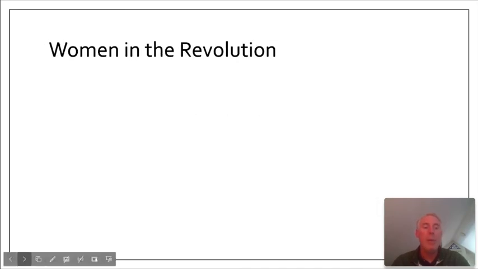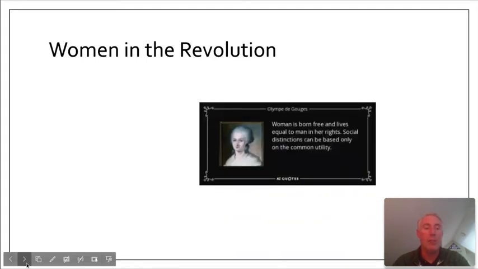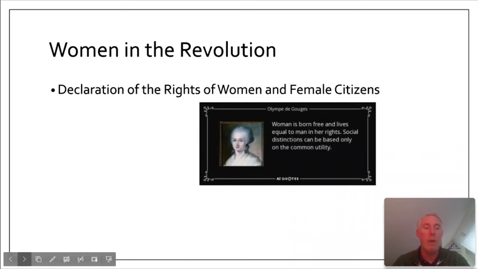Now, women were disappointed that the Declaration only pertained to men. Aside from the wording of its title, the Declaration gave no new rights or status to women. One woman in particular, Olympe de Gouges, took it upon herself to implement changes, and she wrote the Declaration of the Rights of Women and Female Citizens as a response to the Declaration of the Rights of Man. Now, this was met with some support at first, but de Gouges and other more outspoken women were dealt with harshly during later stages of the revolution.